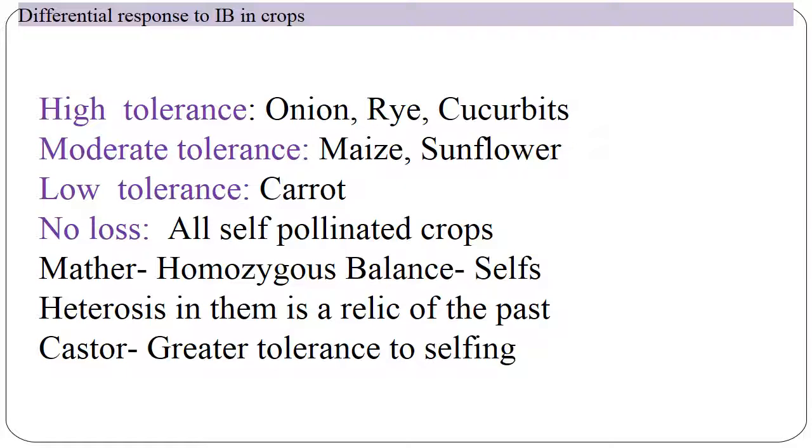In response to inbreeding depression in crops, high tolerance is shown in onion, rye and cucurbits, moderate tolerance in maize and sunflower, low tolerance in carrot and no loss in all self-pollinated crops. Castor has greater tolerance to selfing.